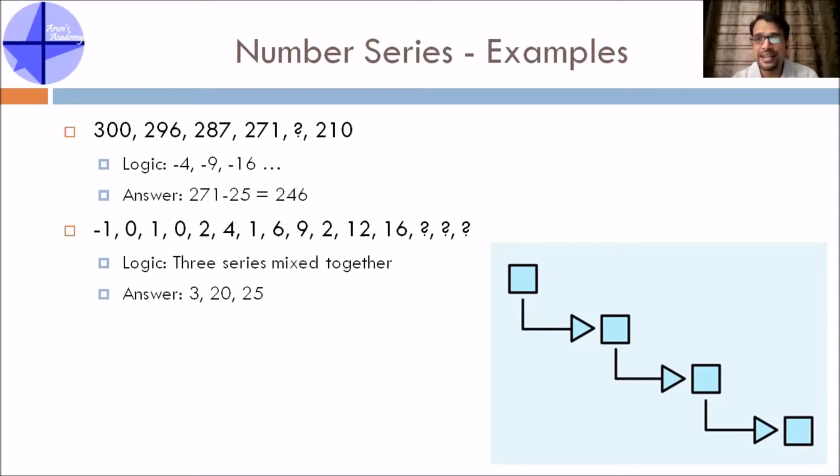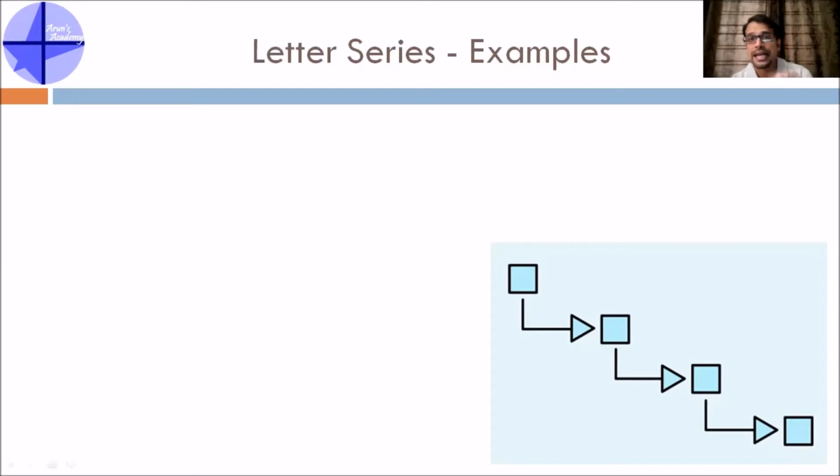So let's move ahead and take one more example of letter series. See, numbers are straight. You can see the numbers and gauge the relationship. For letter series, you should be knowing one thing for sure: the codes of all the letters from A to Z. The straight codes are 1, 2, 3, 4, so on up to 26, A to Z. Reverse codes can be Z is 1 and A is 26. So please make note of that somewhere so that it becomes easy for you to approach and solve these problems.